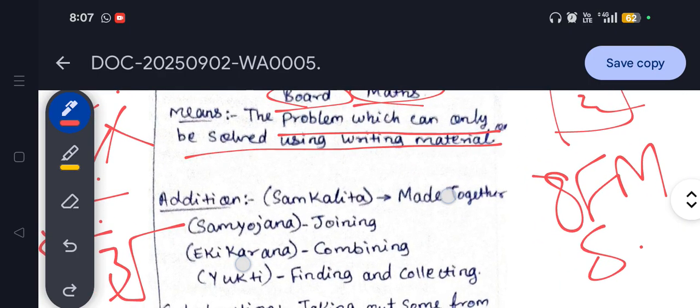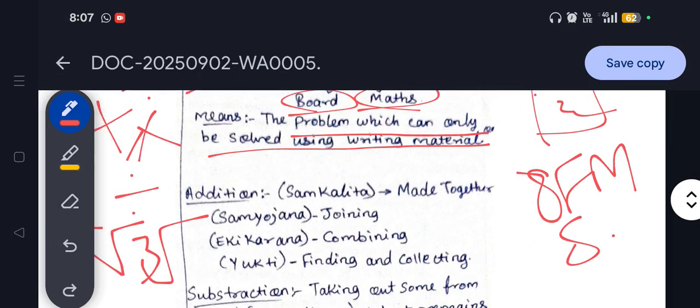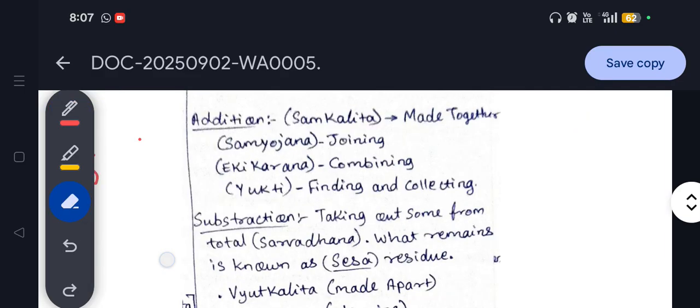In ancient India, there were different names and meanings of all these symbols and what they represent, which we will look at now. We generally know addition means adding something, but in Sanskrit it is also known as Samkalita, which means adding together. Samyojana means joining. Ekikaran means combining. Yukti means finding and collecting. So all these are the various names of addition.